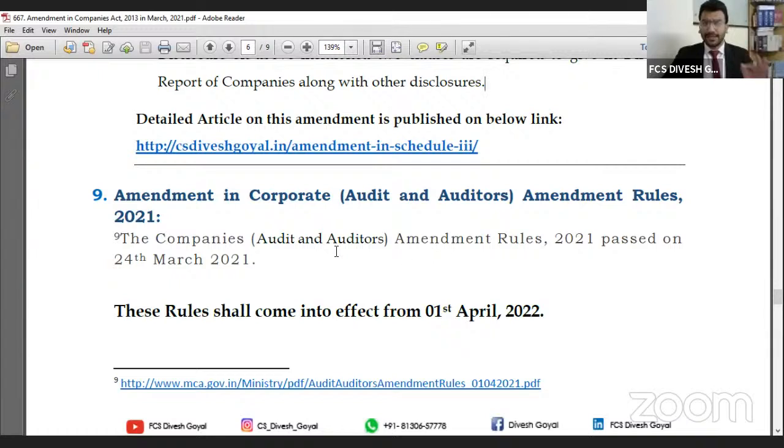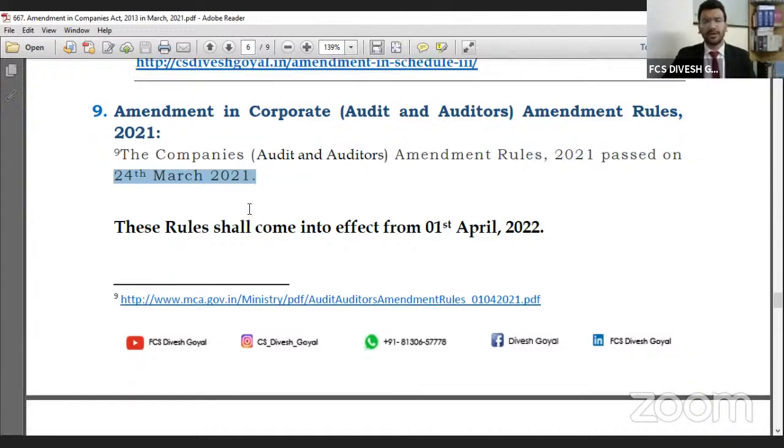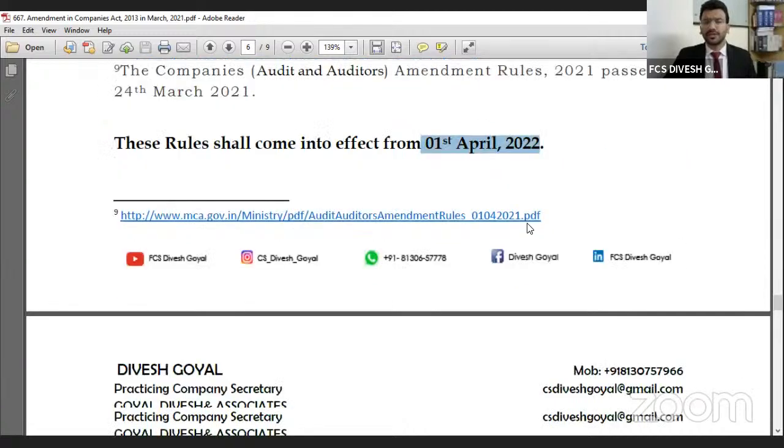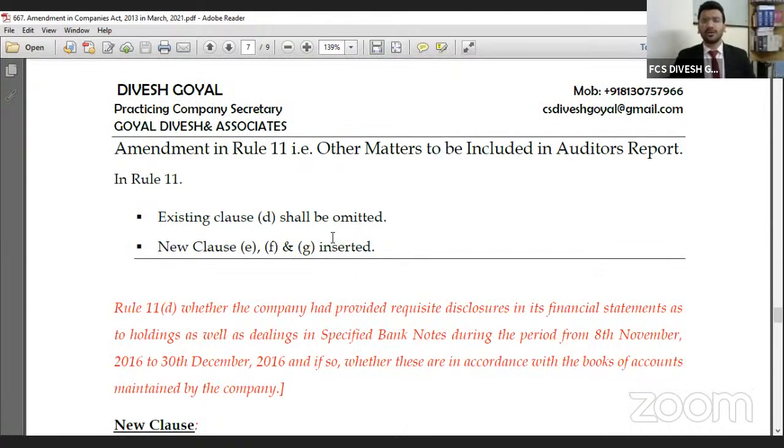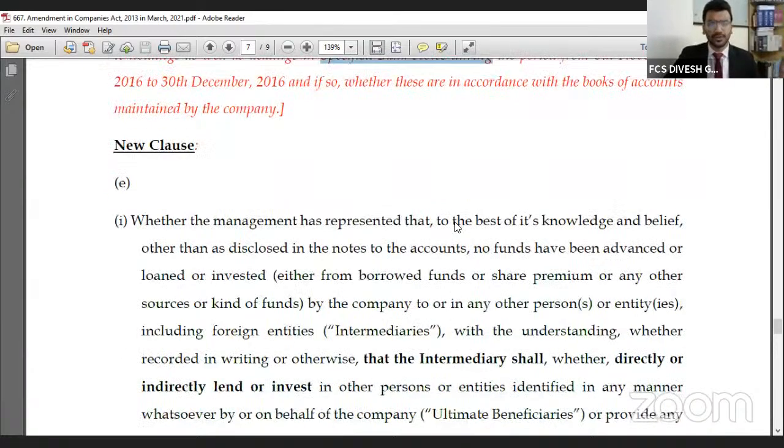Last amendment in the month of March is under the Companies Audit and Auditors Amendment Rules. This came on 24th March 2021, and this rule came into effect from 1st April 2022. According to this rule, the Ministry has made amendment in Rule 11. Rule 11 relates to the matters to be included in the auditor report. They have removed clause D and added new clauses E, F, G. Clause D related to the disclosure of specified bank notes. This will be removed from the 1st April 2022.